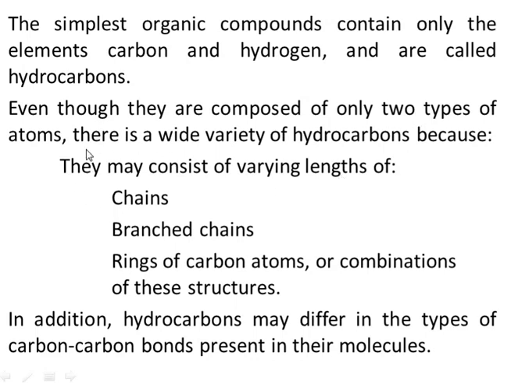These hydrocarbons can consist of chains of varying length. They can consist of branched chains of varying length. They can have rings, or a combination of these structures, right? So by combining carbon and hydrogen in the form of chains, branched chains, rings, or a combination of structures that have chains, branched chains and ring systems, you can just imagine how much variation we can get from these simple hydrocarbons.